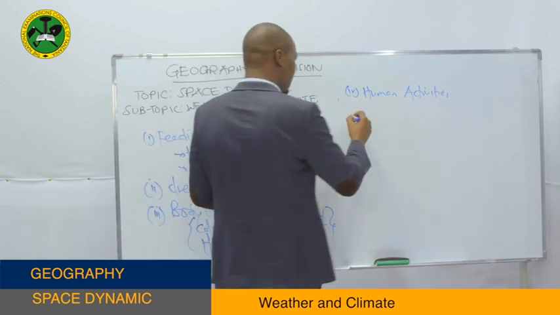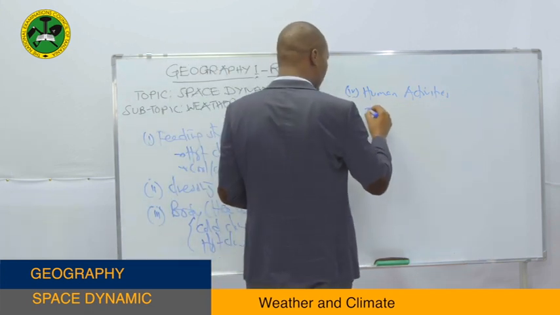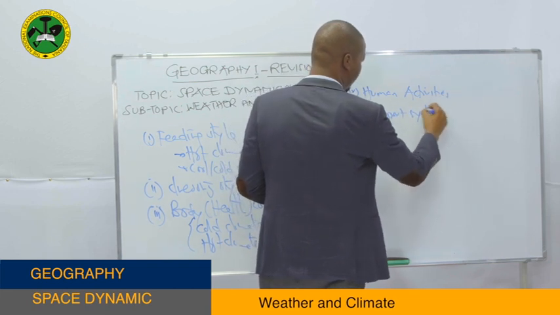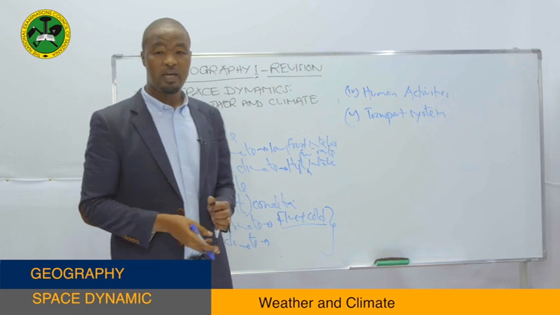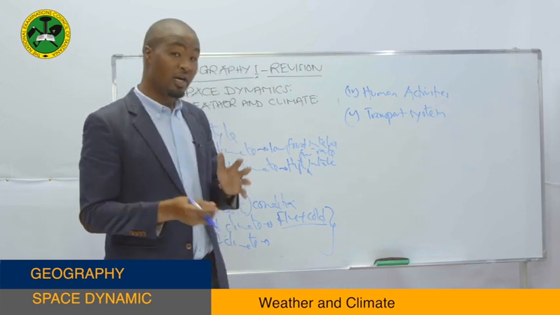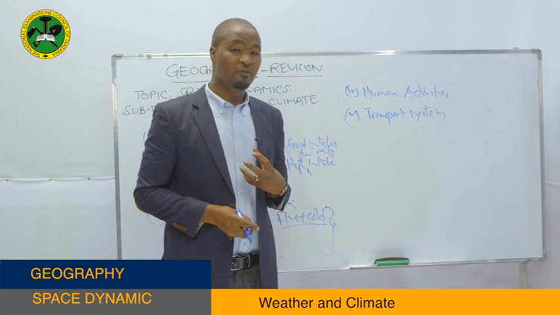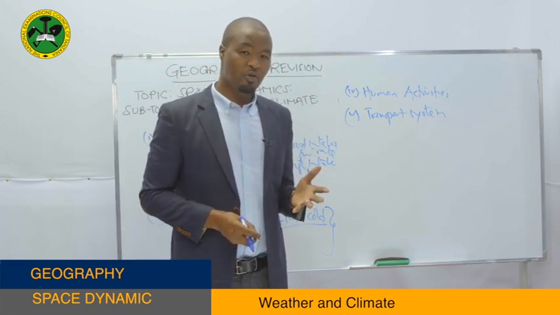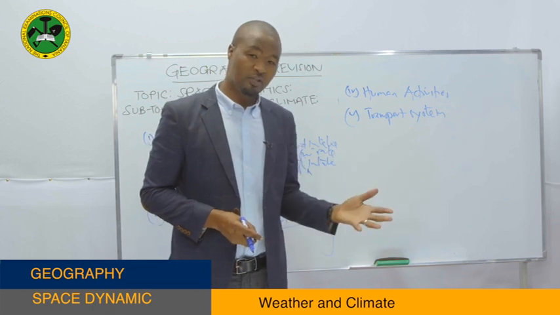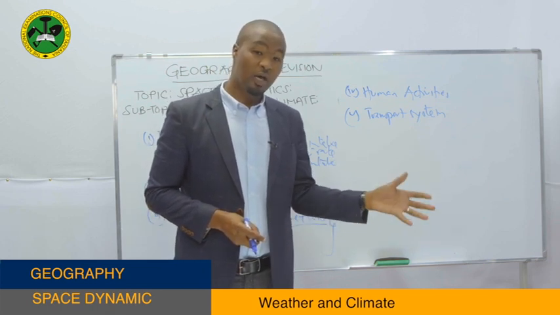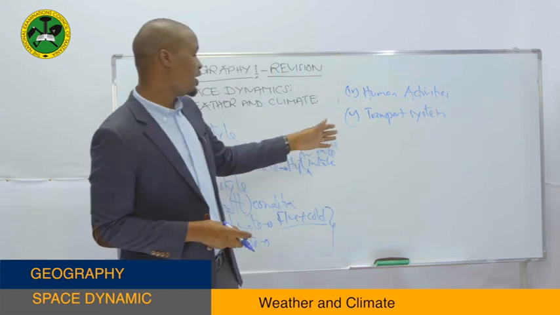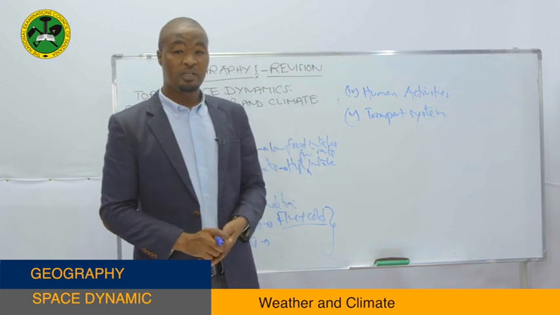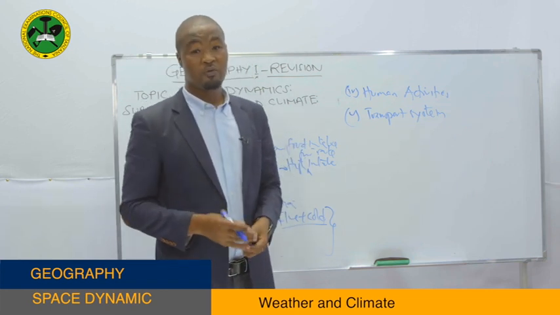Apart from that, we have the transport system. You may find most of the areas which are characterized by high rainfall use water as a means or system of transport. You see, they use marine vehicles because there are different water bodies caused by the presence of high rainfall. While most of the areas with no rainfall or with little rainfall use land or air as a system of transport.